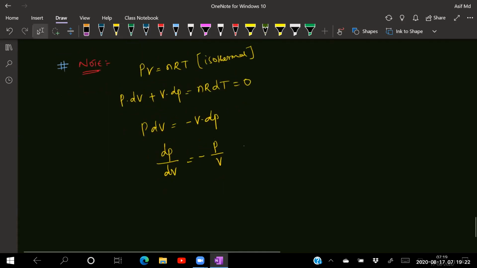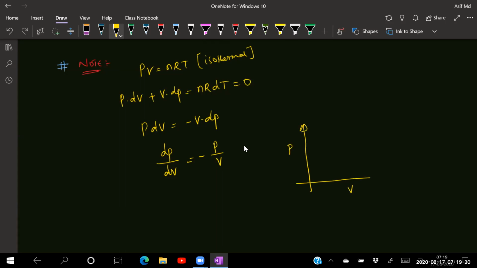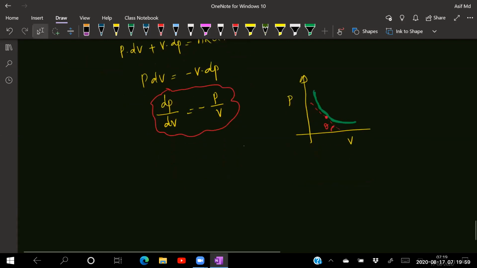That means, if I draw the graph of pressure versus volume for this, what type of graph will we get? A rectangular hyperbola. At any one point, you take a point and draw a tangent to it. That gives the angle with the x-axis, which is theta. I also told you this earlier. Now how do you write the tan theta value?